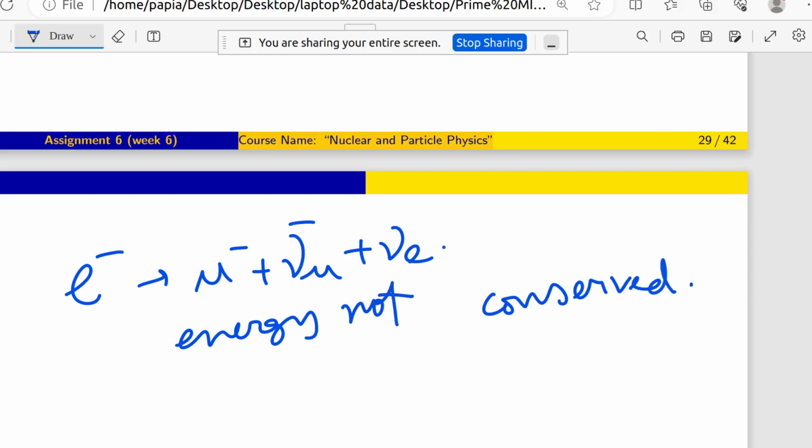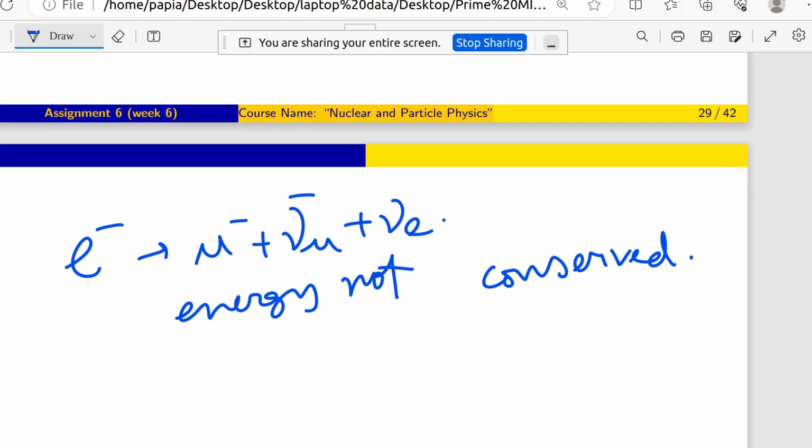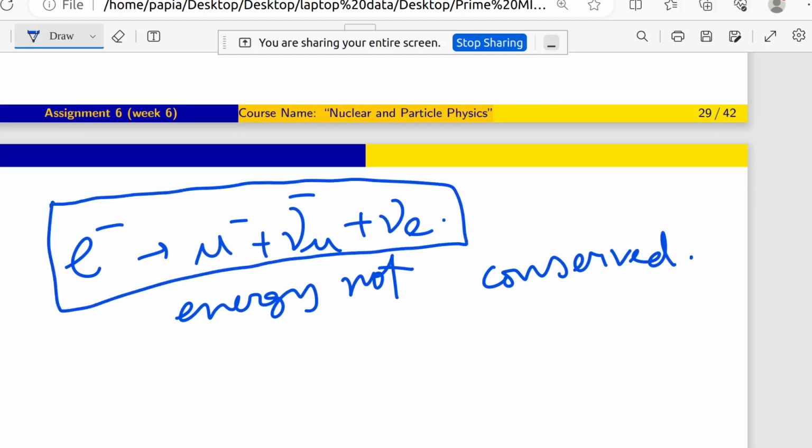I think you have understood this one. Now someone can also ask me one thing: this type of reaction we can see in advanced level nuclear and particle physics. I am right now telling that it is not possible, but in advanced level nuclear and particle physics study, you can see that this is also possible. But how? Obviously energy should be conserved in any nuclear reaction.